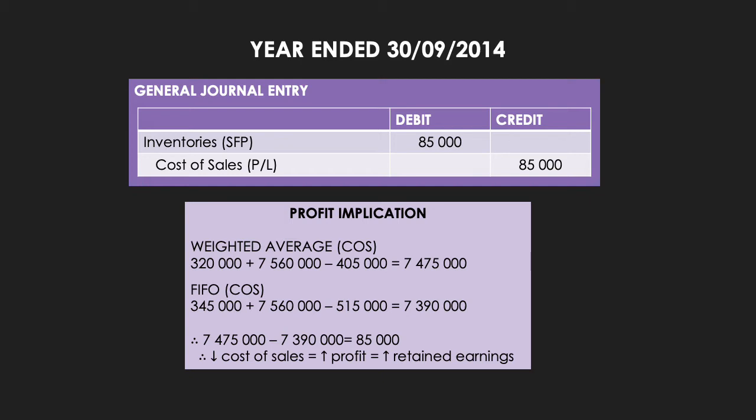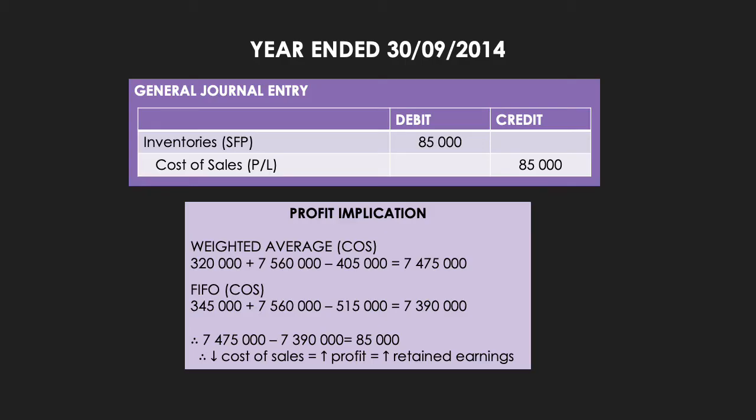So if we go and look at the weighted average valuation perspective, we know that the closing stock in 2013 is the opening stock in 2014. So that closing stock figure of 320,000 Rand is our opening stock in 2014. We then know that our purchases amount to 7,560,000 Rand, and we know that our closing stock is 405,000 Rand on the weighted average valuation method. That then means that our cost of sales is 7,475,000 Rand.